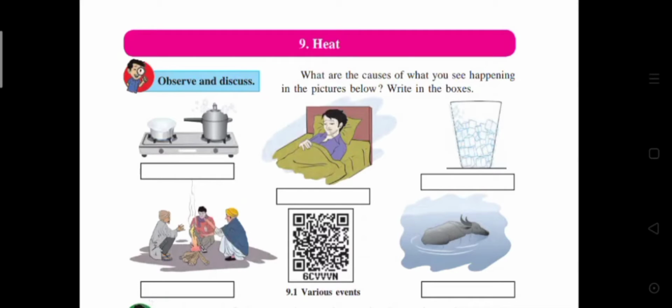Third picture, cooling of the moisture in the air due to ice cubes is causing the formation of water droplets on the outside of the glass. Fourth picture, large temperature difference between the body and the surroundings is causing the sensation of cold in the person shown in the picture. And last, fifth picture, higher body temperature than the surroundings is causing the buffalo to stay in cold water.